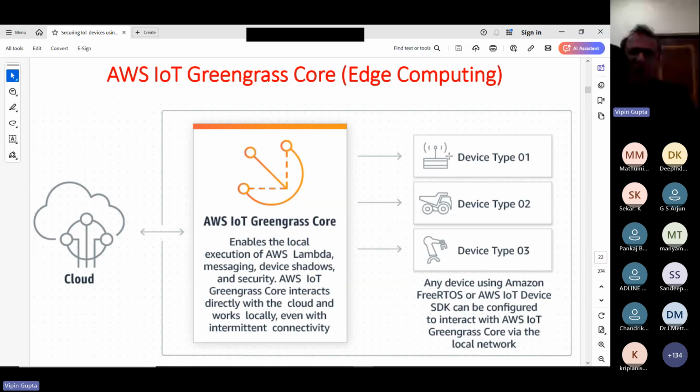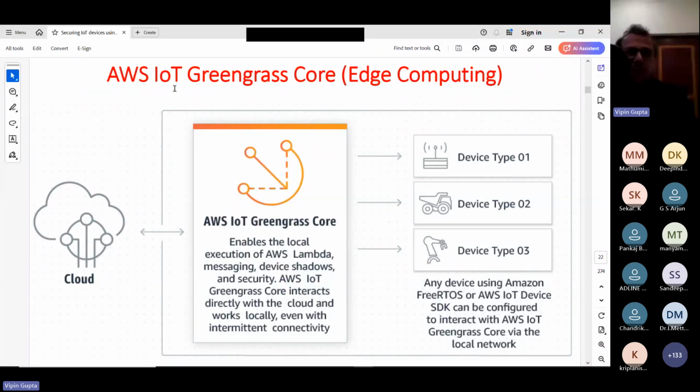Whatever data is there will get stored in this IoT Greengrass, and most of the processing can be done here. So whenever the connection is available, this Greengrass device will connect with the cloud and transfer the data. These days what is happening is, we are not sending all the data to the cloud, we are locally processing the